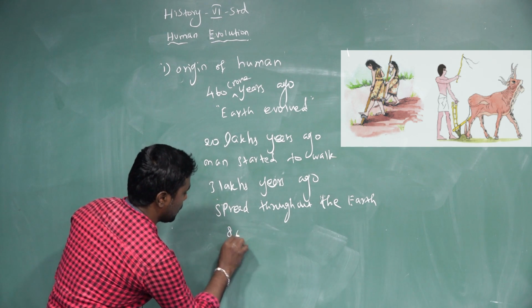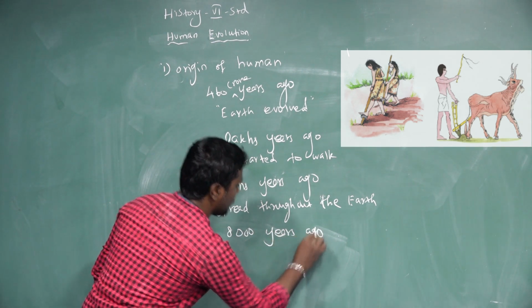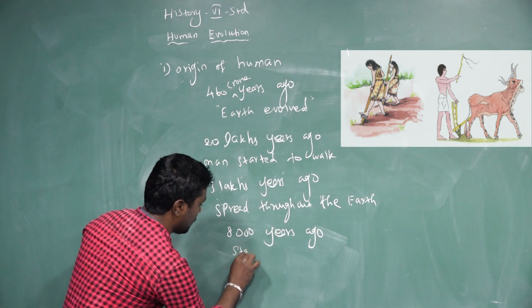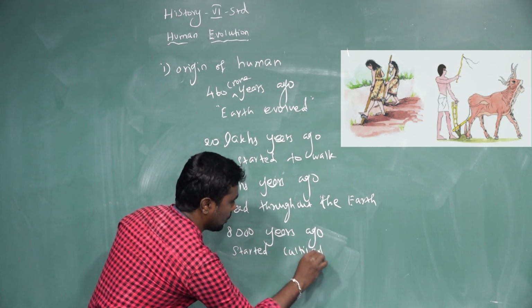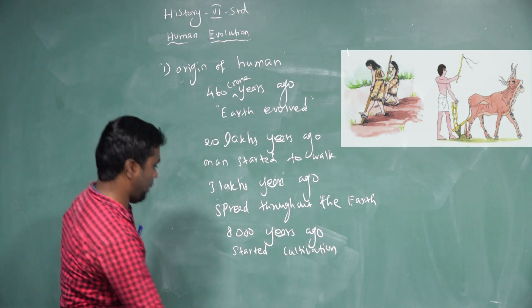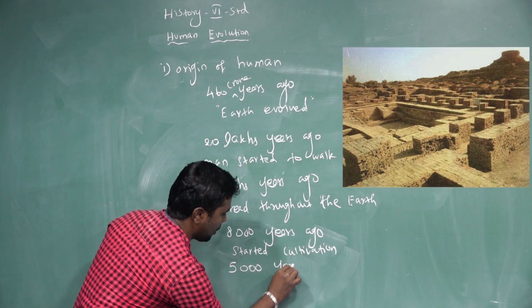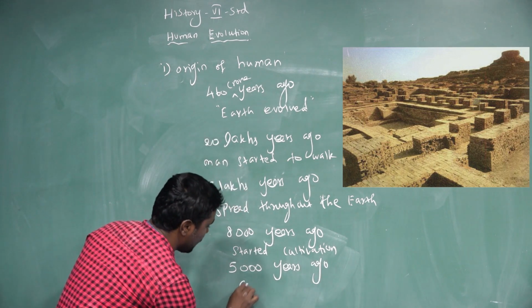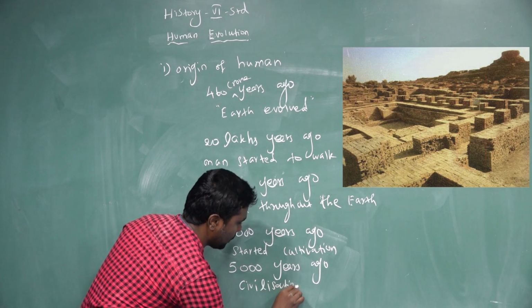8,000 years ago, cultivation started, and 5,000 years ago civilization flourished.